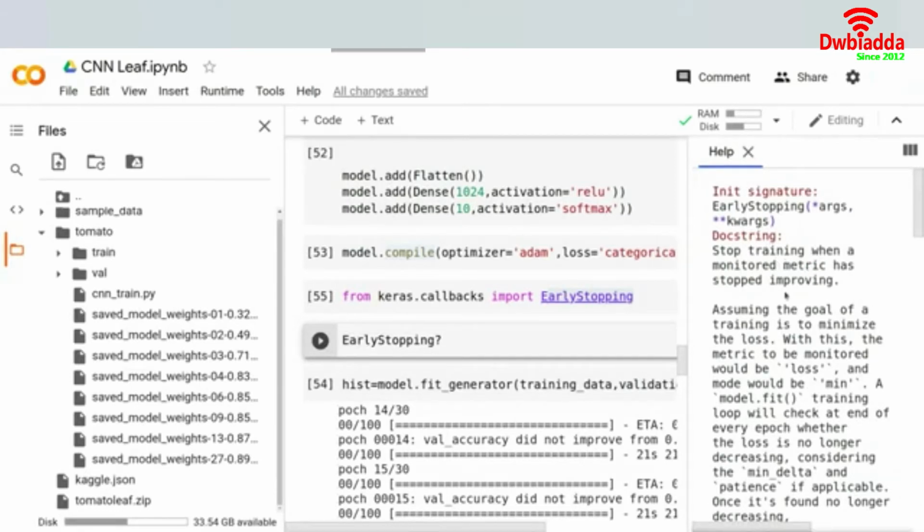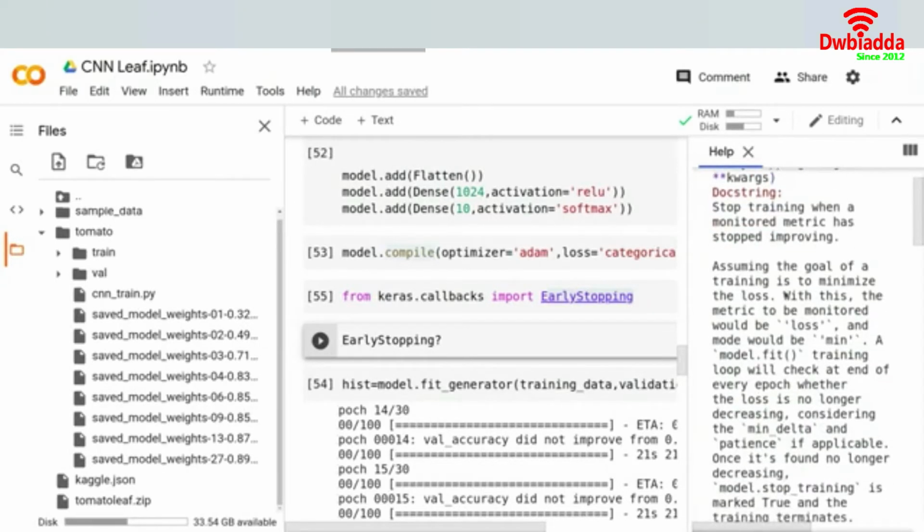Let's say we have been looking at validation loss, and the validation loss has stopped improving. We have a patience value: if it is no longer improving for that particular number of epochs, we will stop our model training. I hope you can understand what early stopping is.